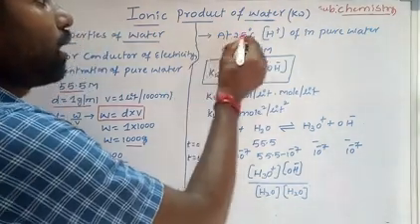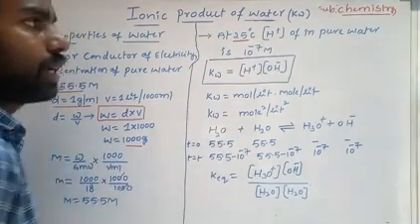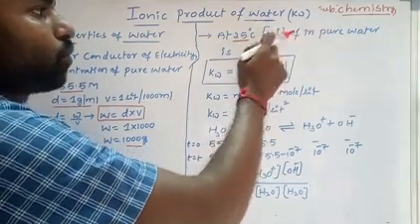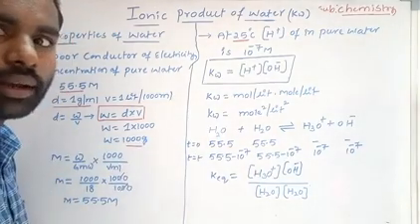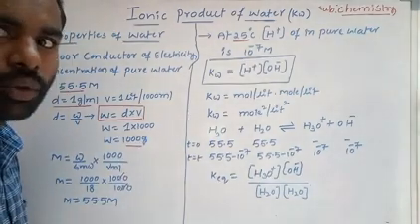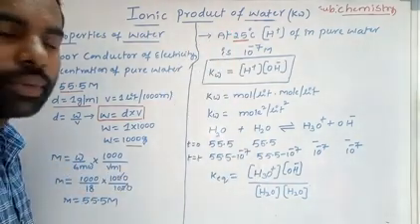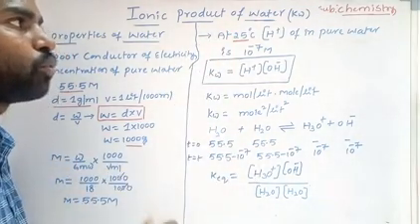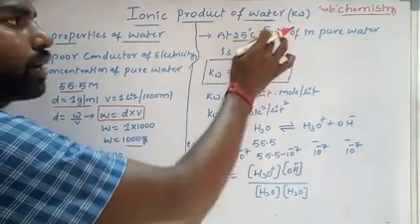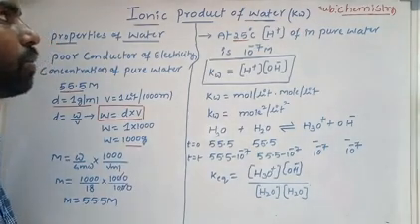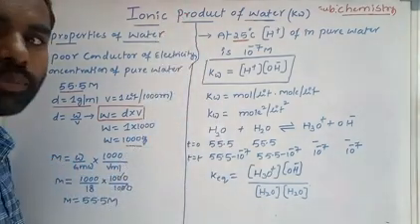Next, the third one: at 25 degrees Celsius, the H plus ion concentration in pure water is 10 power minus 7 molarity. This is the experimental condition. At 25 degrees Celsius, in pure water, the H plus ion concentration is 10 power minus 7.